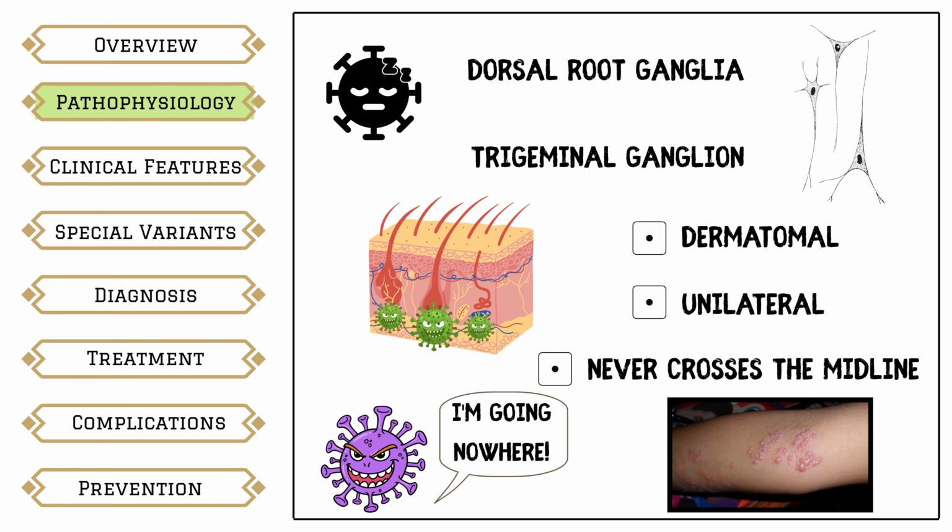Herpes zoster is pain first, rash later. It is dermatomal, unilateral, and does not cross the midline. If you see that pattern, the diagnosis should be immediate.